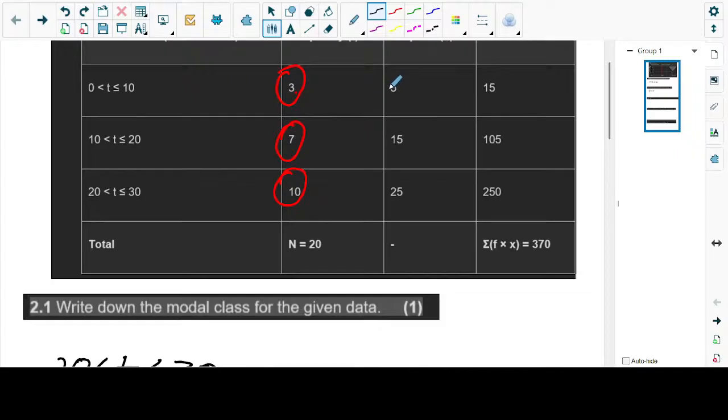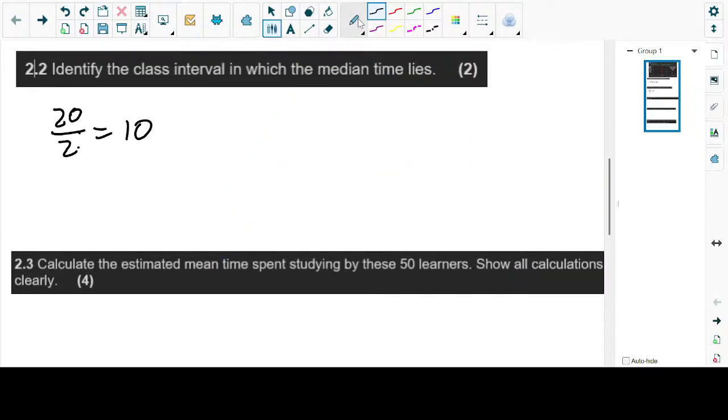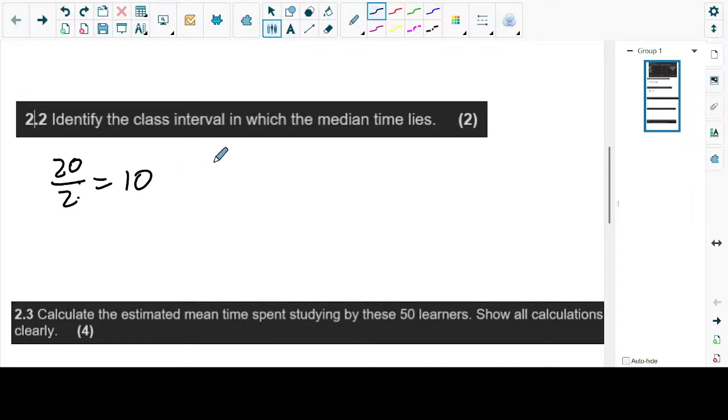So you can just write it there on your smart notebook so that you explain what this means. So it means you have 5, you have 5, you have 5. On that class between 0 and 10, you have 5 that repeats itself how many times? 3 times. So you have 5, 5, 5, repeating itself 3 times.